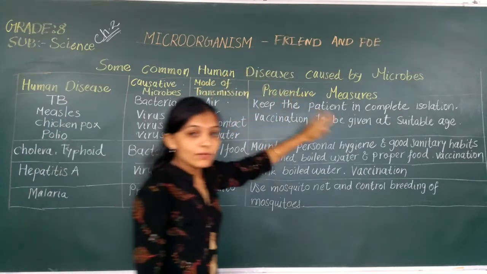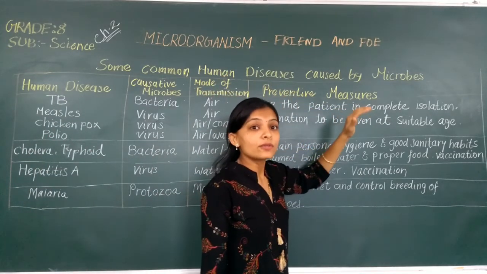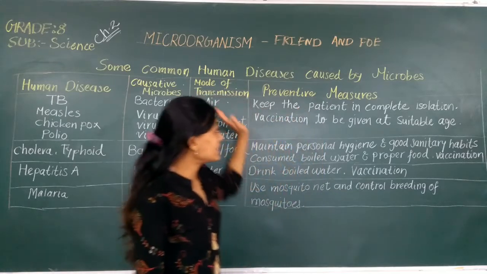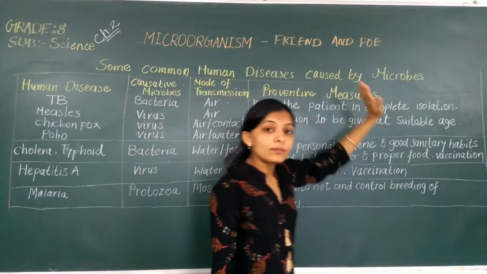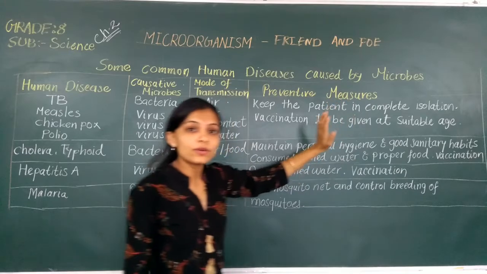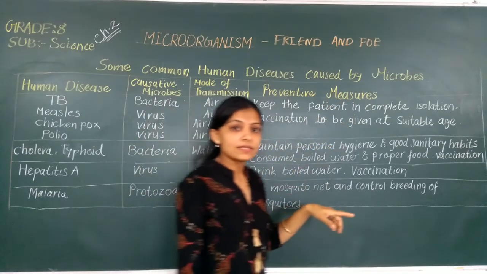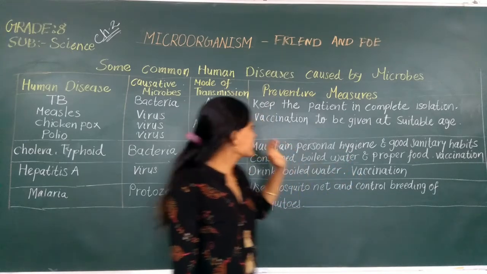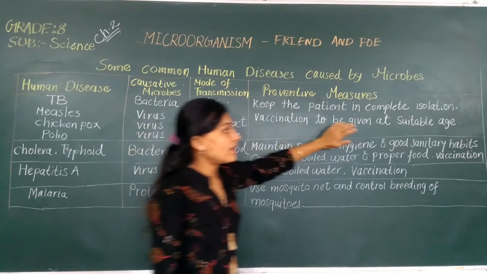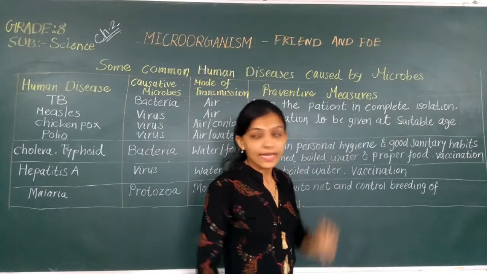Now, which preventive measures should you take to fight against these diseases? Keep the patient in complete isolation, means you should not come in contact with that person. The person who is suffering from the disease, he or she will be alone. Vaccination to be given at a suitable age.